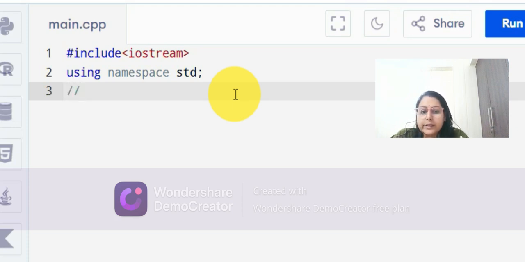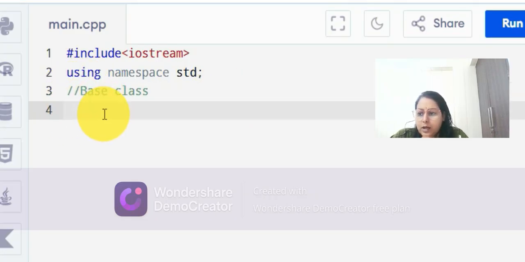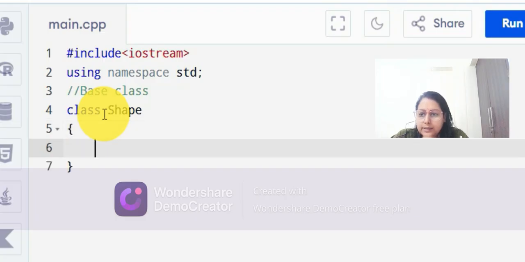First of all, we will create a class and object. So first we are creating our base class. This is a comment line, and for a single comment line, we include two forward slashes. And now we'll start the program. Our first class, called the shape class, we have created, and inside that class our data members and member functions will be included.